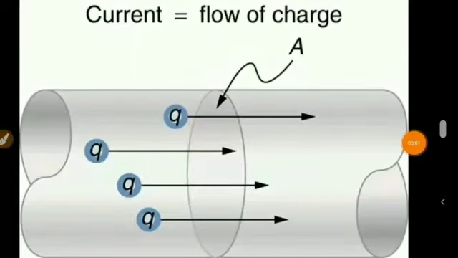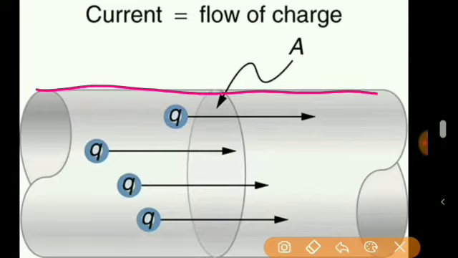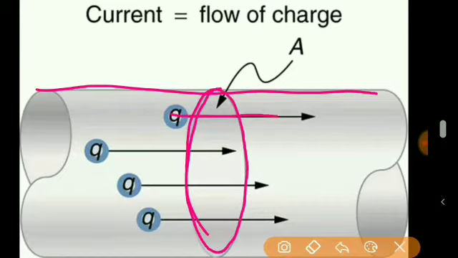Now students, from this figure you can see that this is a good conductor in which free charge particles, that is electrons, are always present. Whenever current flows in a conductor, from any cross section of this conductor the charge will flow in one direction, and when the charge flows in one direction, the current is constituted.